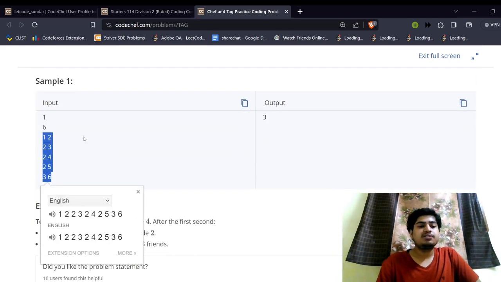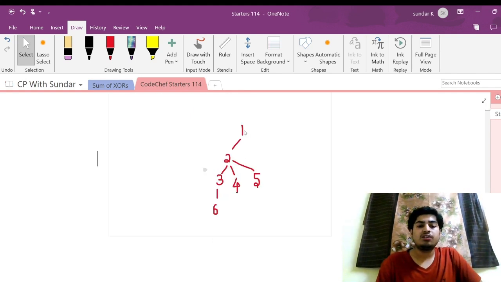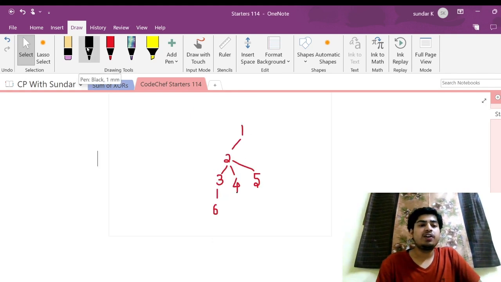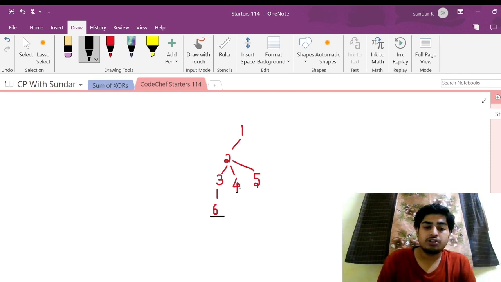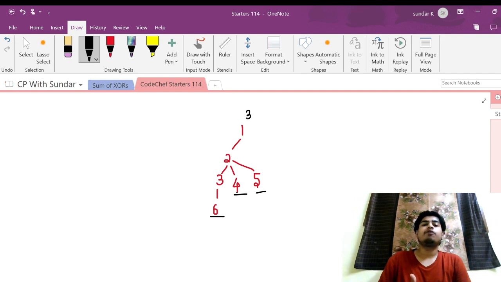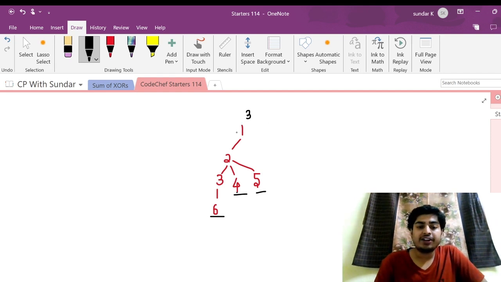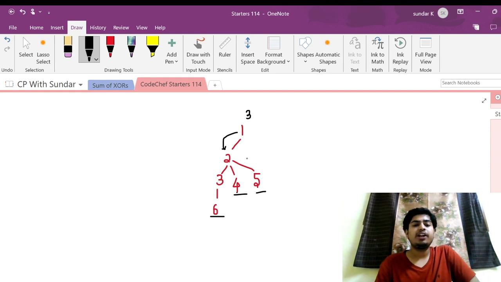Let's take a tree and try to figure out what we have to find. Let's say this is the tree that we have. Here we have three leaf nodes, so the number of leaves will be the number of friends. Now these friends will be trying to go towards their goal, so they'll be climbing down the tree.